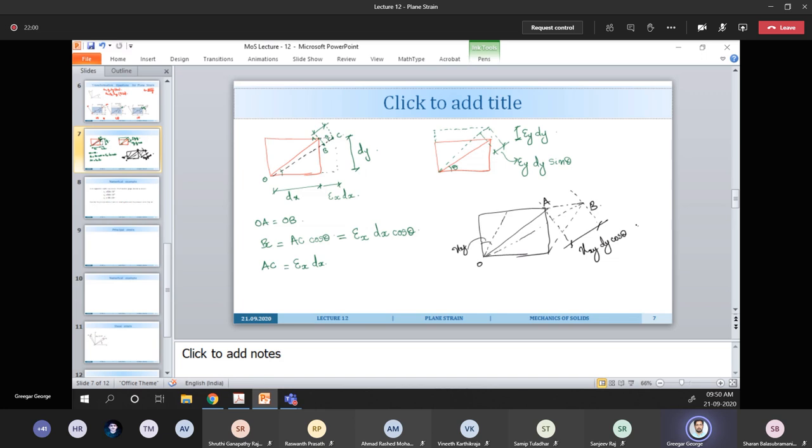So what is gamma xy dy? Tan theta is nothing but, for small angles, tan theta will be nothing but gamma xy. So what will be gamma xy now? Dx by dy. Shear length. Shear, yeah, shear strain.